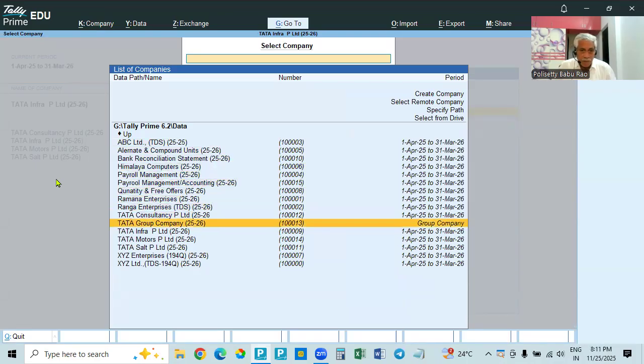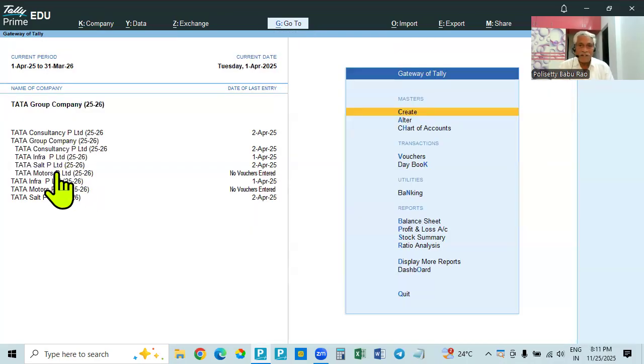Now we select the group company and open. Now it is updated. Similarly, if a company is deleted, that is, a member company is removed from the membership, the company will still be available. It is removed as a member, but the company will be available in the database.